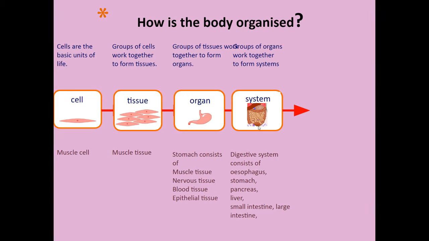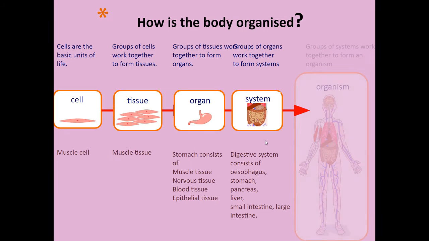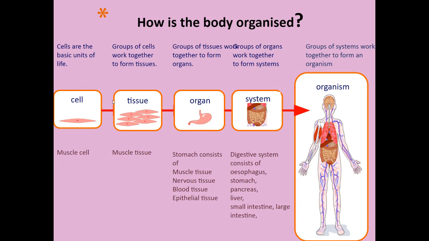So your digestive system has lots of completely different organs: large intestine, small intestine, duodenum, jejunum, all these different organs in your digestive system, your teeth, they work together to form a system, and all your systems form the organism. So cells make tissues, tissues make organs, organs make systems, systems make organisms.